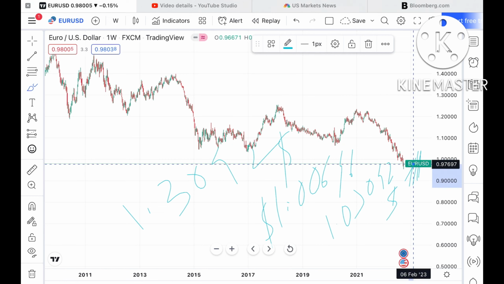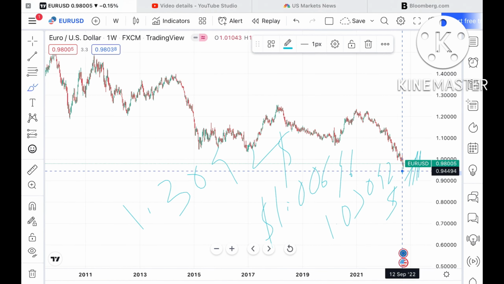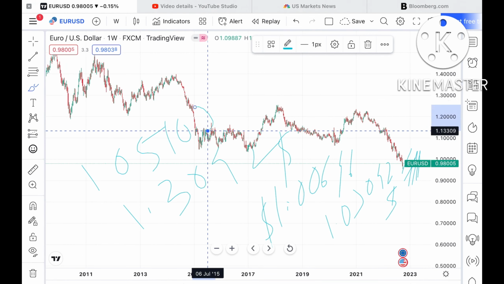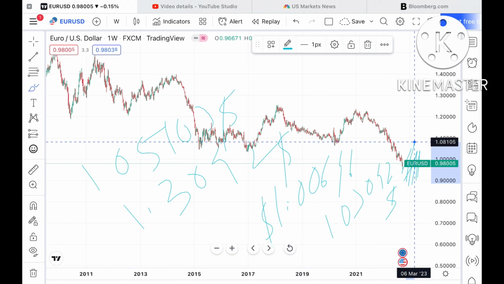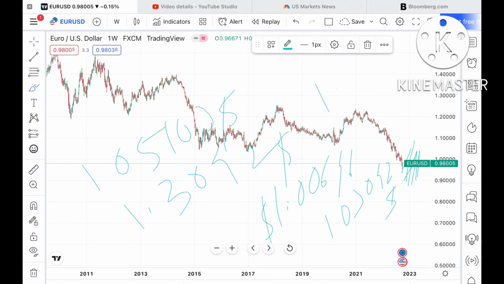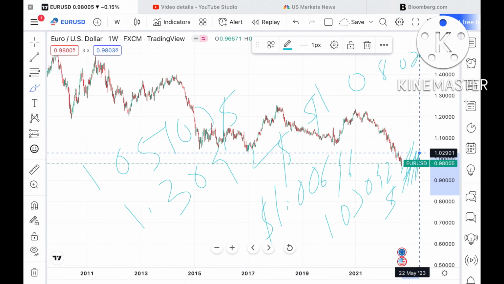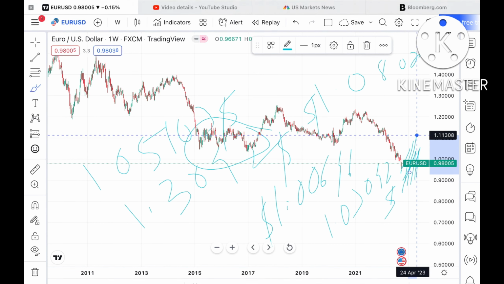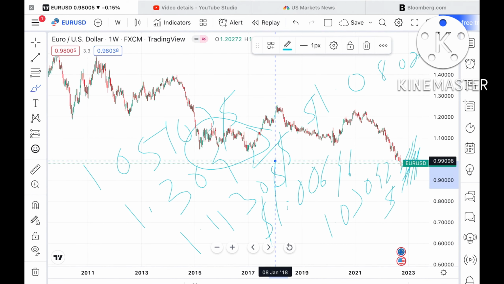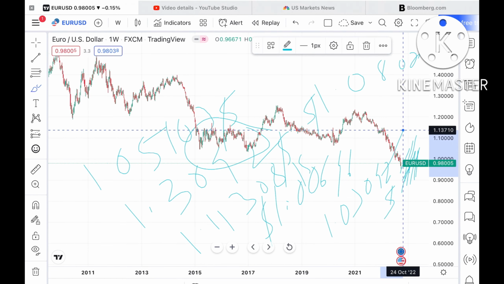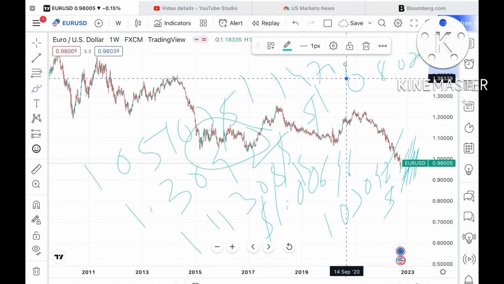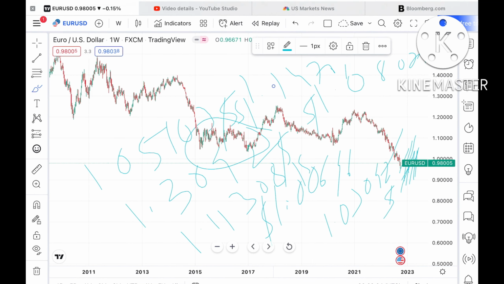$1.03092. If the price goes above this level, then we can see it go further upside towards a level of $1.390292. If that level goes further upside, there is a probability of moving further high and touching a level of around $1.05103. If the price sustains above this level, it can go further upside towards $1.08075. Once this level sustains, it can touch a level of around $1.11308. If the price goes above this level, it can touch a level of around $1.14701, and it can go further upside if this level sustains.